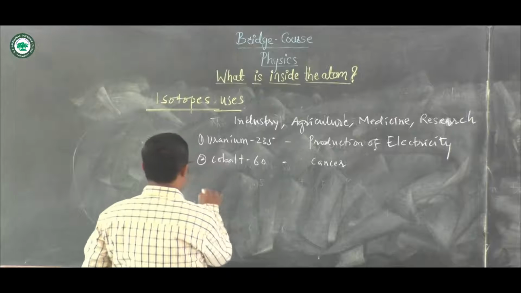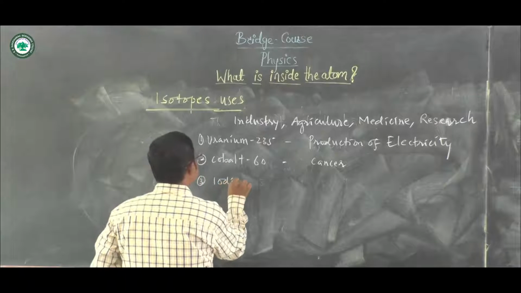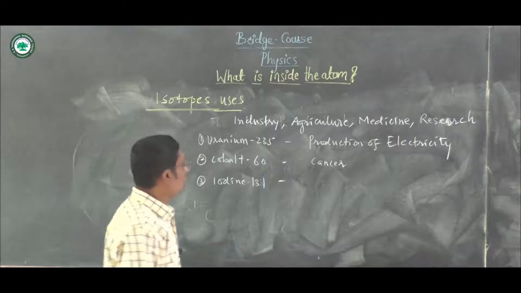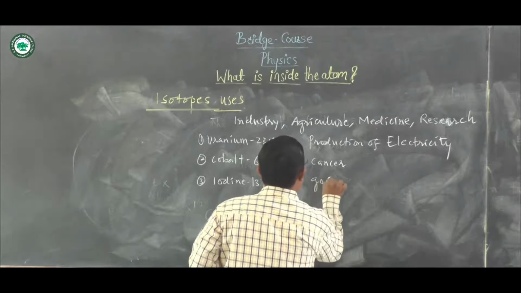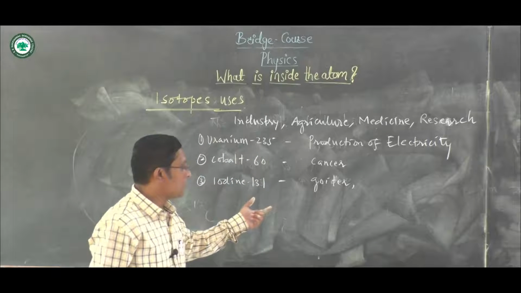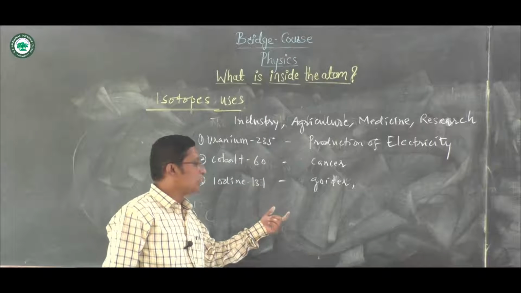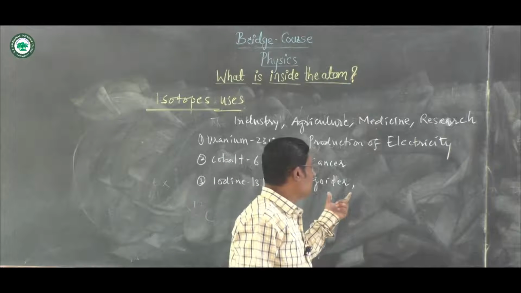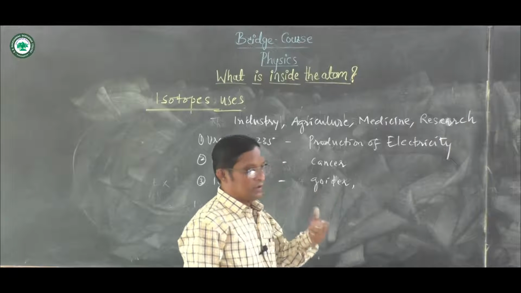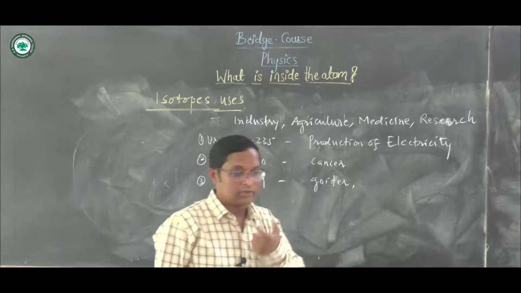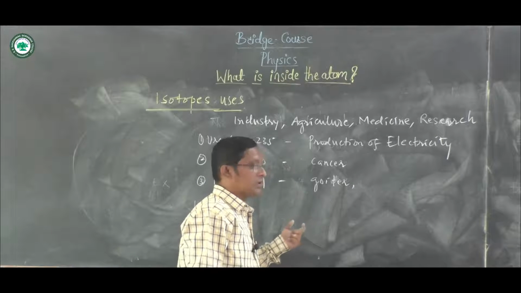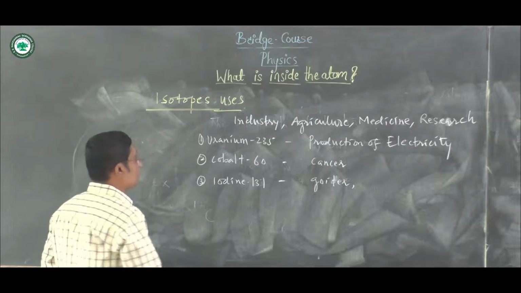Again, one isotope is there, iodine-131. This isotope is used for the disease goiter. This goiter occurs because of the deficiency of iodine inside the human being. If there is a deficiency of iodine in the human being, then a disease called goiter occurs. In the throat we see an enlarged mass. To repair that goiter, iodine-131, an isotope, is used.